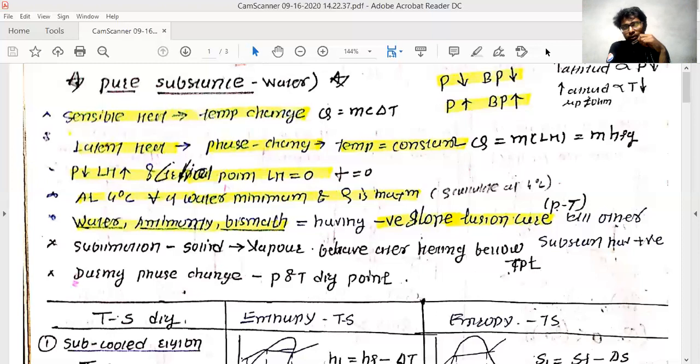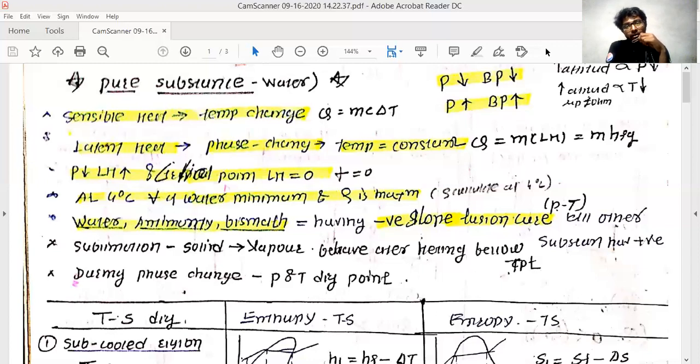You are converting solid to water, that is ice to water. At that point, there are two kinds of heating, you can say. One is called sensible heat and one is called latent heat. Sensible heat is nothing but the heat you are providing to change the temperature of the substance. Nothing but when you heat the water from 4 degrees Celsius to 100 degrees Celsius, the temperature of this water is continuously going to change.